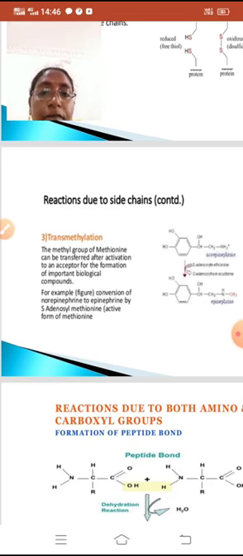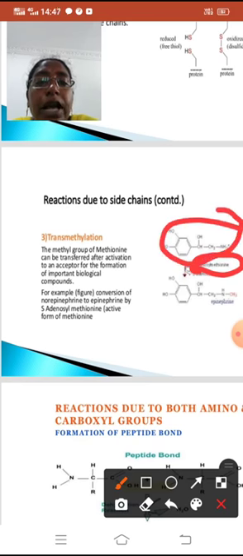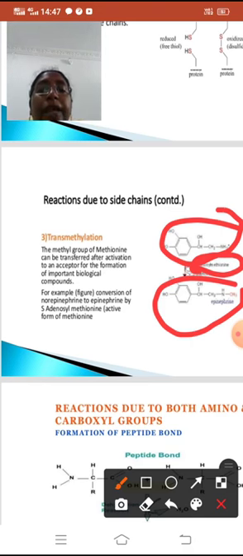For example, S-adenosyl methionine will transfer the methyl group to norepinephrine to form epinephrine. In transmethylation, one methyl group is transferred from methionine to norepinephrine, giving epinephrine.